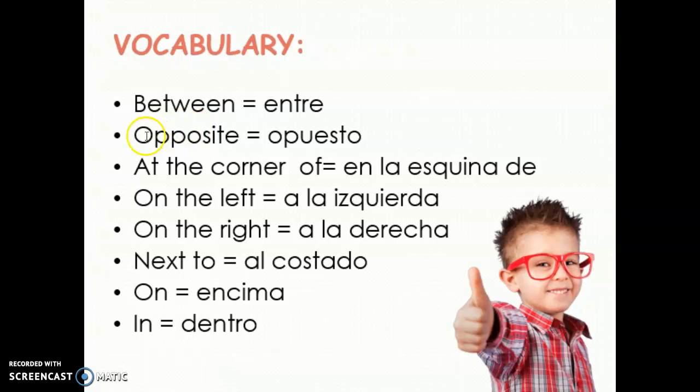Between, opposite, at the corner of, on the left, on the right, next to, on, in.